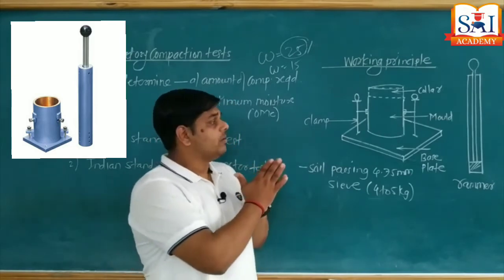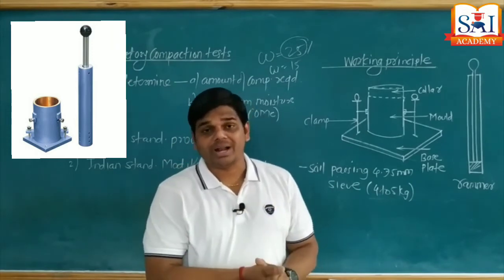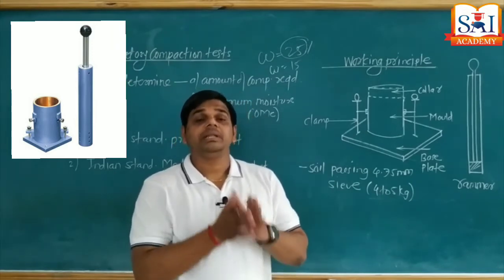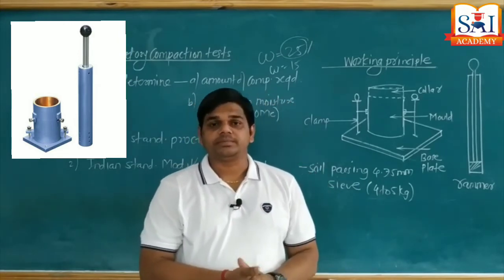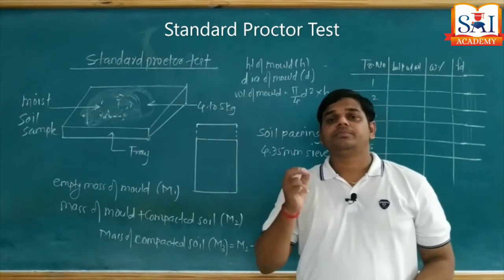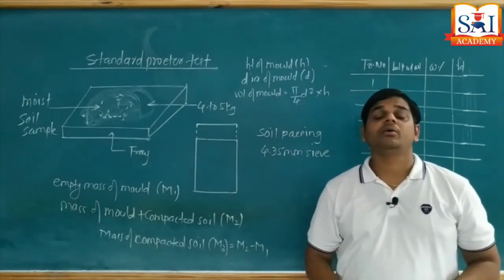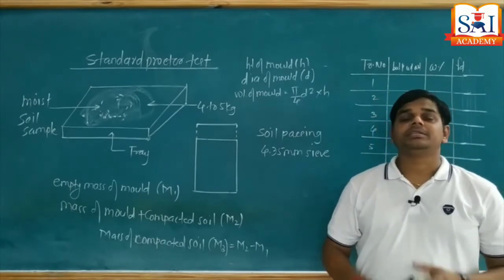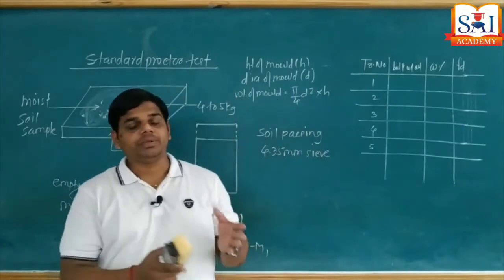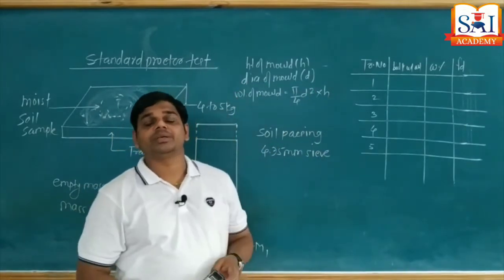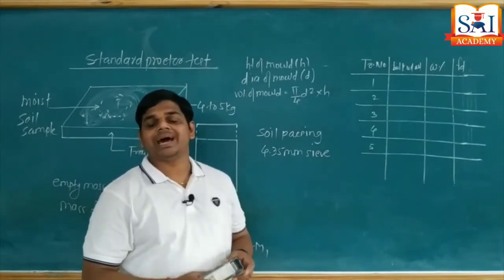Okay, so how is this test conducted, what type of soil samples do we require, how do we prepare the soil sample? Let's discuss in detail in our first step, that is the standard Proctor test. Let's start the first laboratory test for determination of relative compaction and optimum moisture content, that is the Indian Standard Proctor test. The equipment setup we discussed in our previous concept, that is the working principle. We have the mold, collar, base plate, clamp screws and rammer.